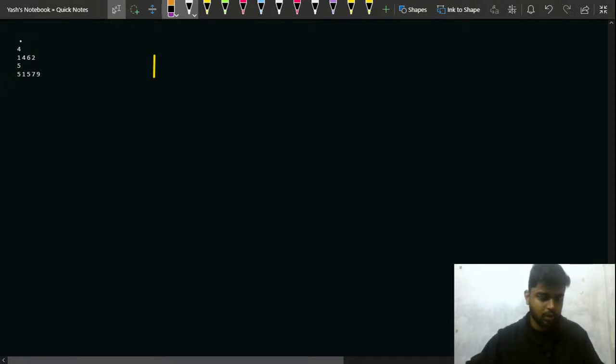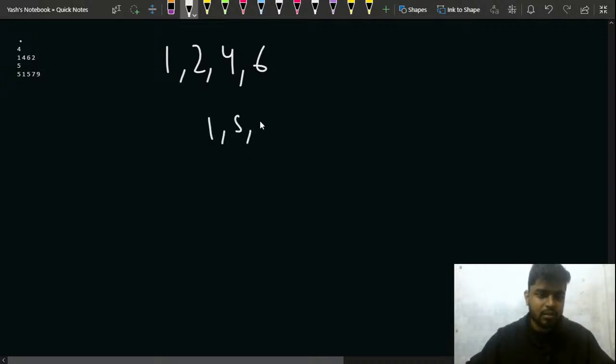So what we should do in this problem is, we can simply sort it, right? So this will be nothing but 1, 2, 4 and 6 for the boys, and for the girls this is 1, 5, 5, 7 and 9. So I am at this boy 1, and I see, can I make it with a pair? I can make this one with this pair, right?